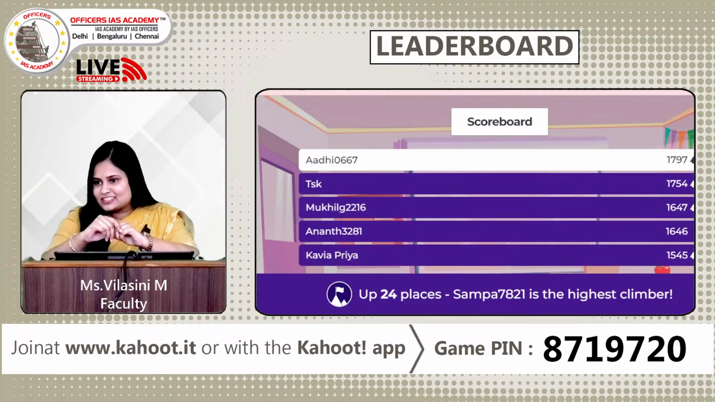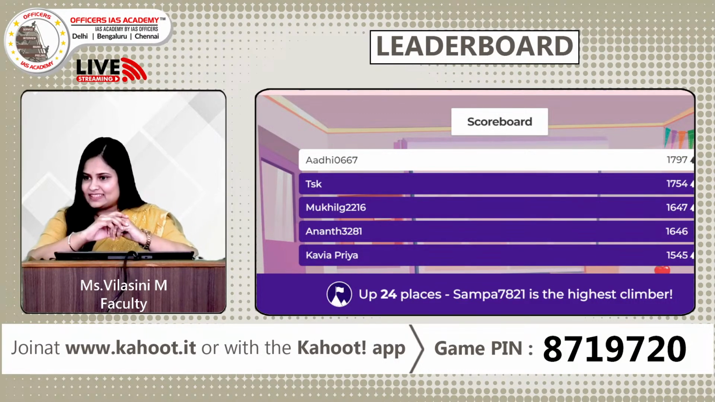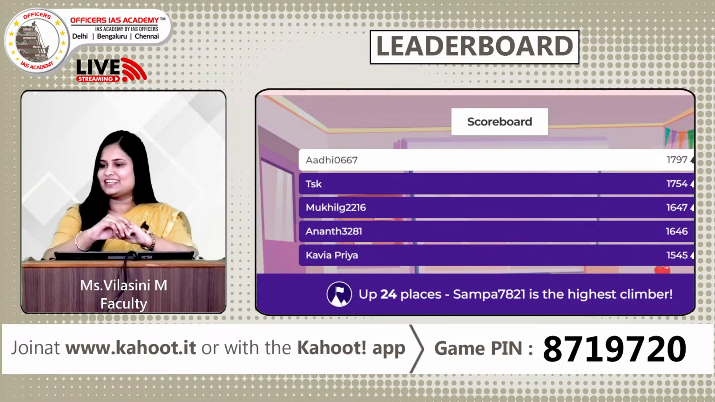So Isaac, okay, the scores have gone on the reverse. So Adi is on top, followed by TSK and Mughal. So more questions and more places to go. Wonderful. So Sampa, you've gone up by 24 places, which is amazing. So you're called the highest climber. Wonderful. So the next question for the day.